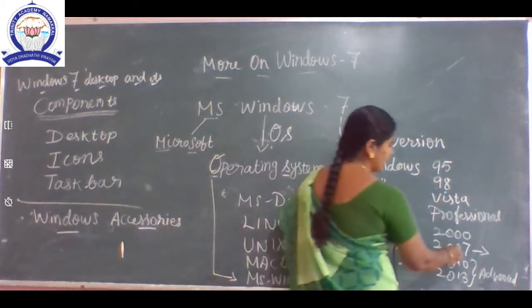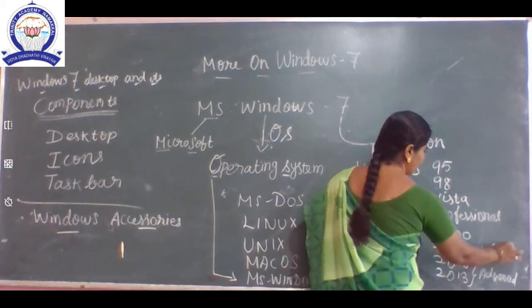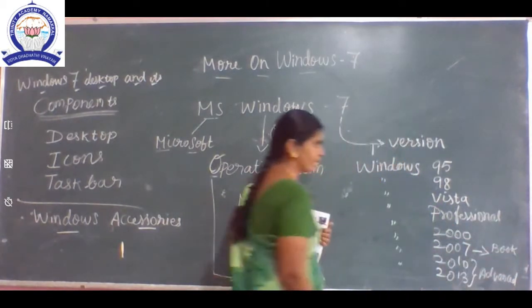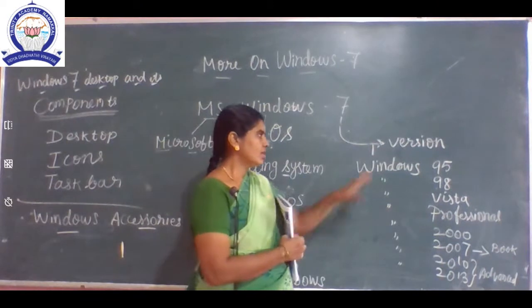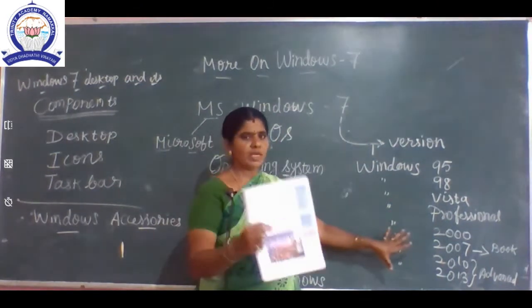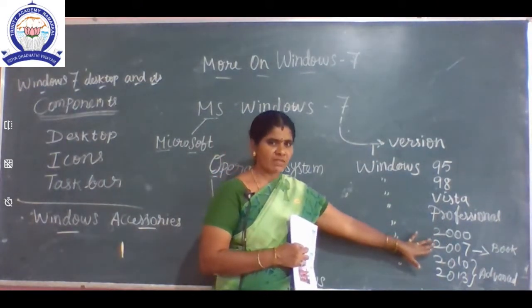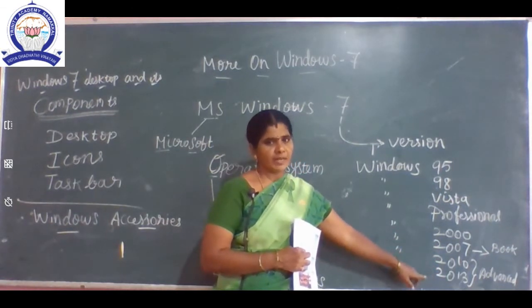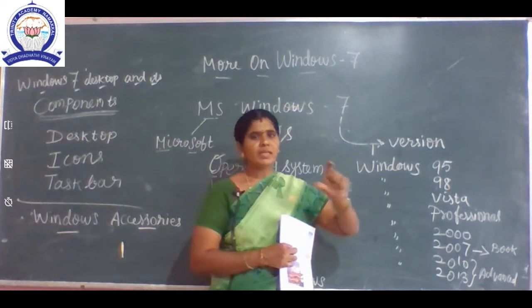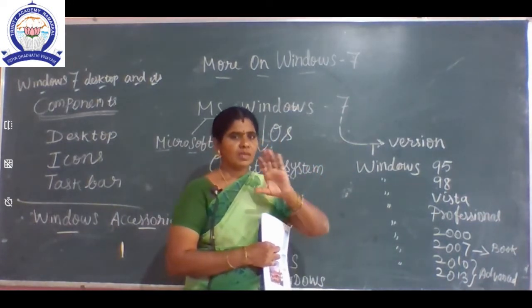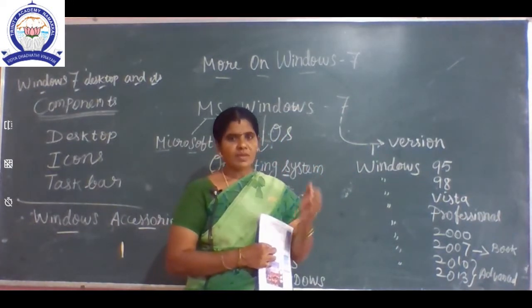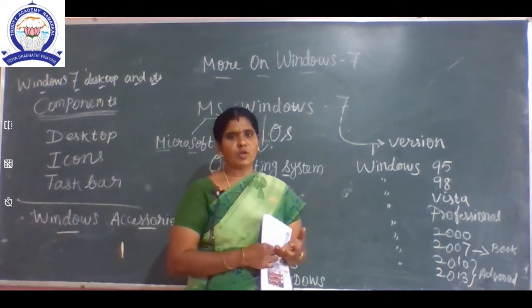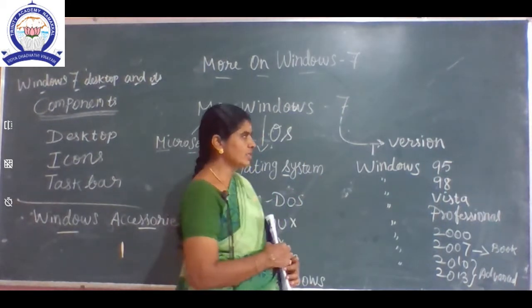Our book is based on Windows 7. Okay children, these are the versions. Windows 2010 and 13 are the advanced versions, with a little bit changed in the view of the screen and the options. That's all, nothing else.